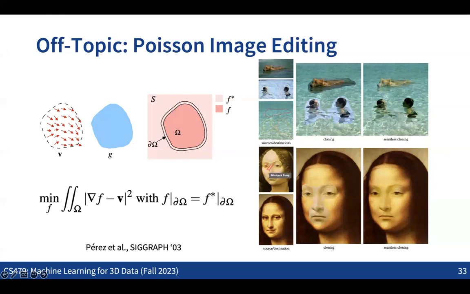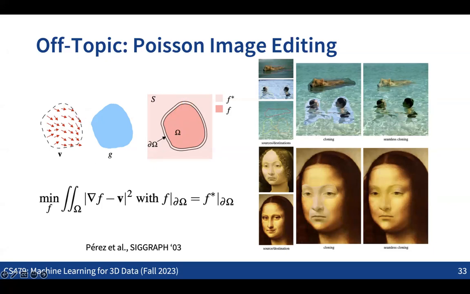We set the colors on the boundary of this region to be exactly the same as the color of the background image, while we fill the inside region in a way that the gradient of this region is the same as the gradient of the input image.